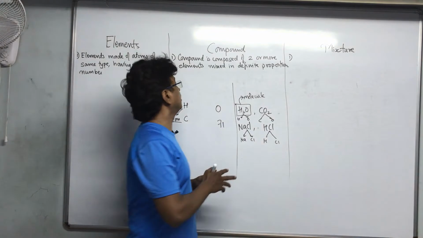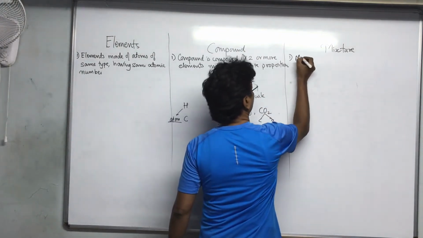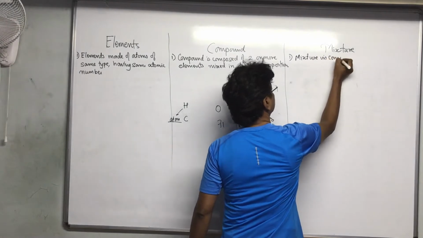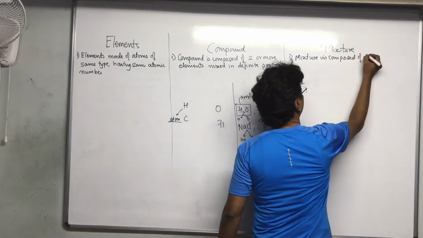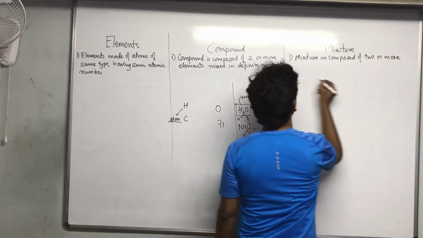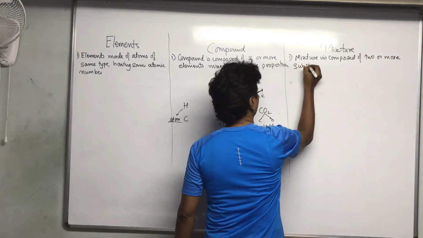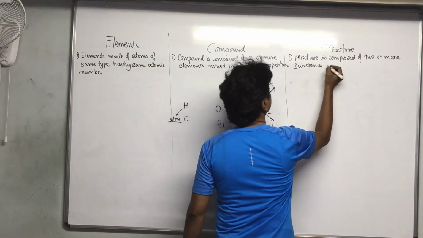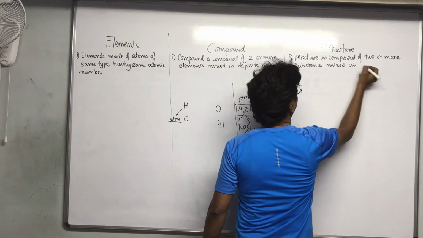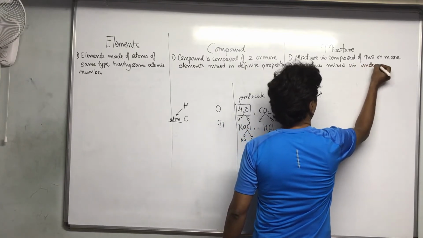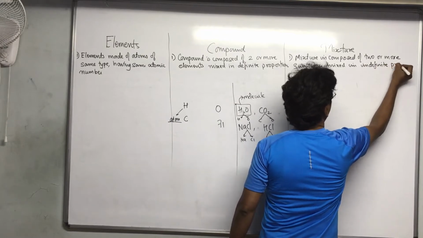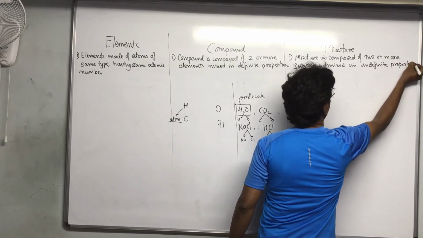Are you getting? So here a mixture is composed of two or more substances. Better to use the word substances because normally elements are not used over here. Substances mixed in indefinite proportion, or you can simply use the words any proportion, not fixed proportion.